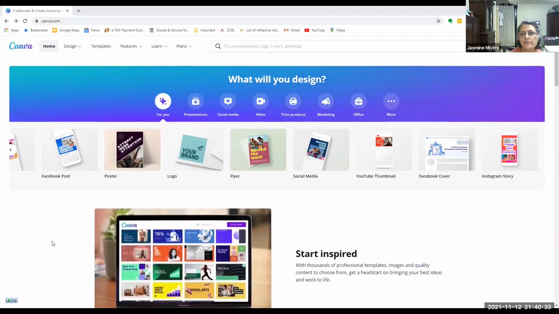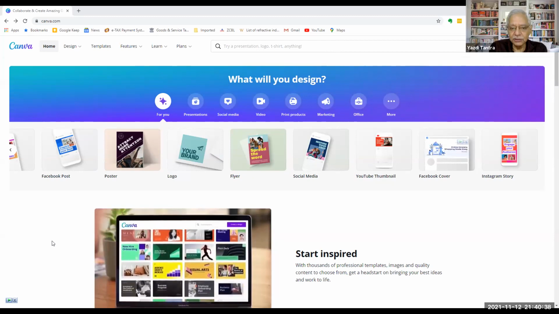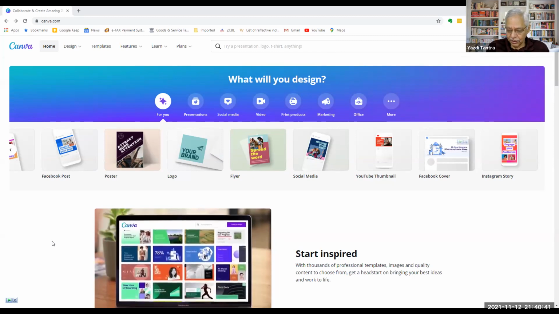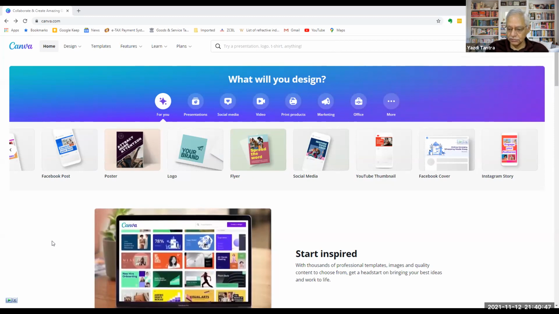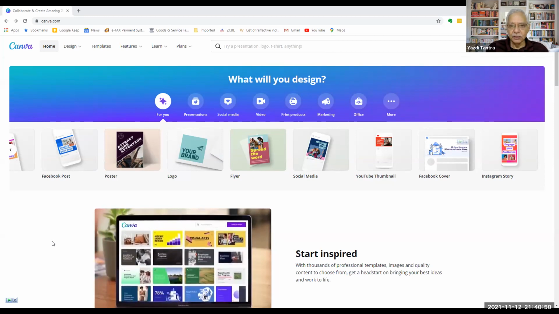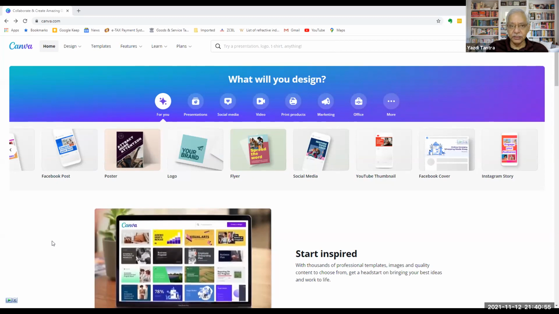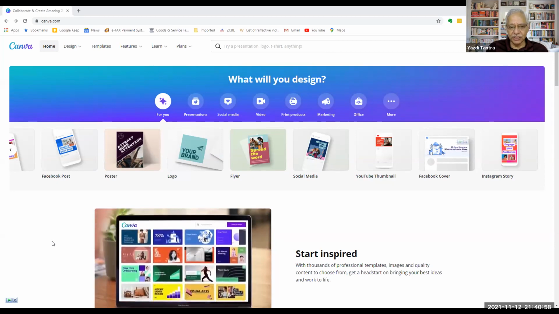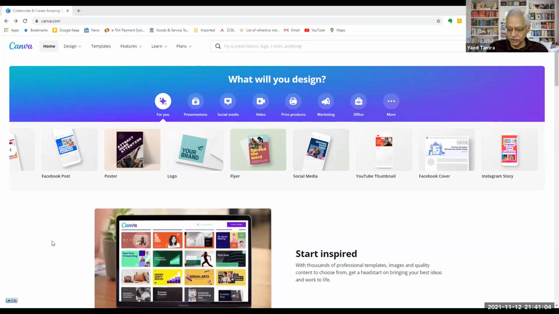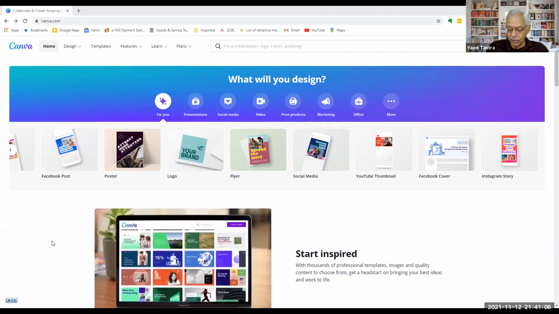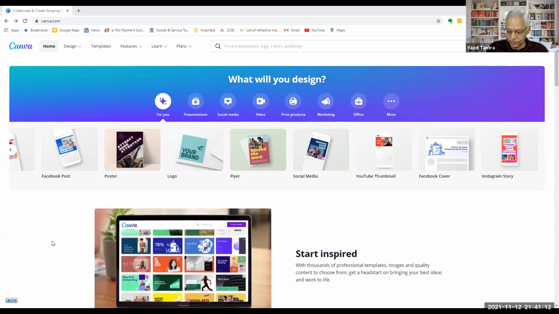So Yazdi, you are talking about Canva on computer or on mobile? I have it on mobile. It's on the web. On the mobile, all this designing stuff becomes a little more difficult because you don't have too much space on your mobile screen. Of course, once you learn it, then you know how easy it is to do stuff. Then you can even use it on mobile. But on mobile, I would recommend that you do it only for making small or immediate changes when you're not on your computer. Ideal is that you have a larger canvas on your computer, as we shall see presently.